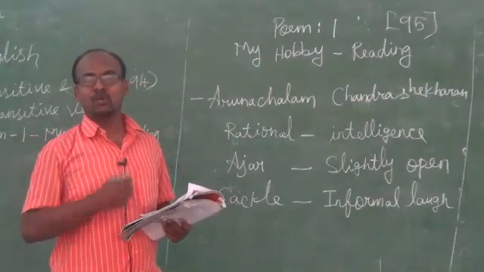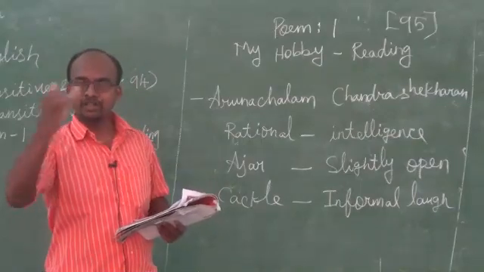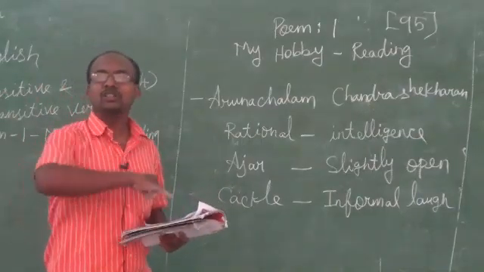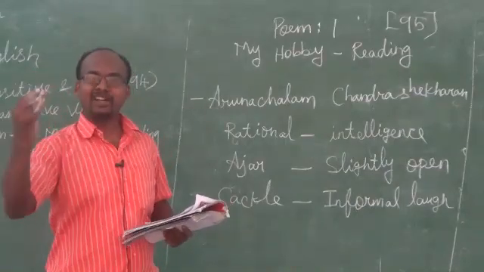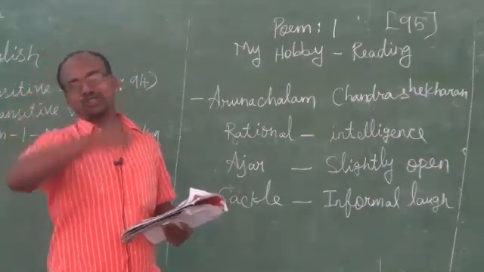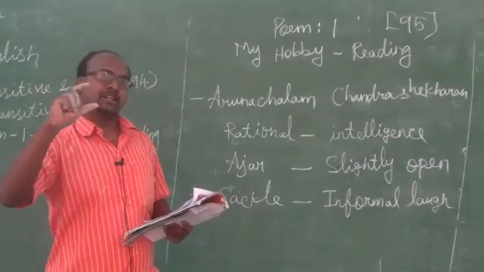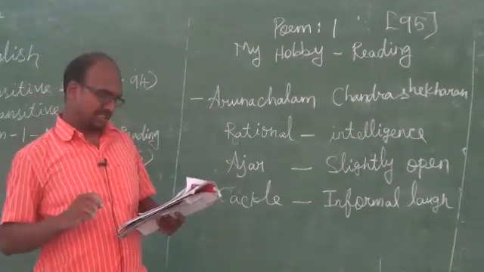So what is the poet's wish? All the children must go to school. That is the meaning of the last 3 lines.